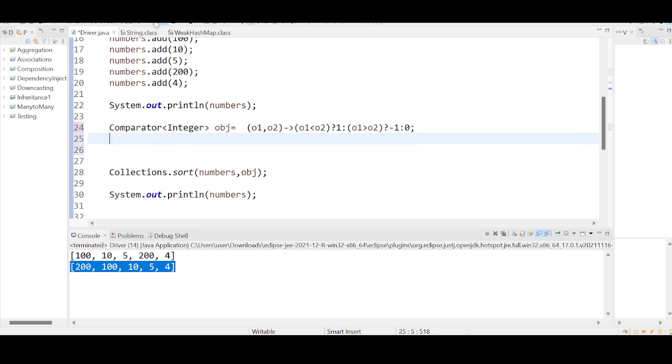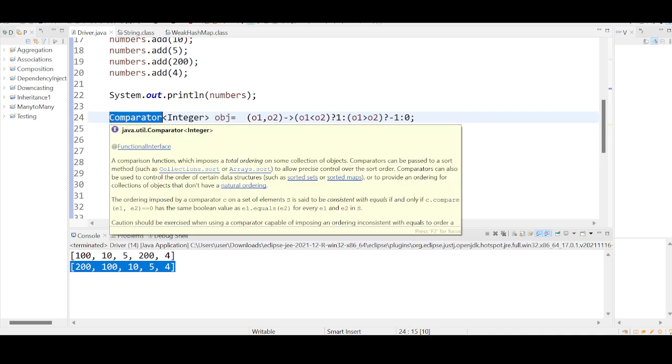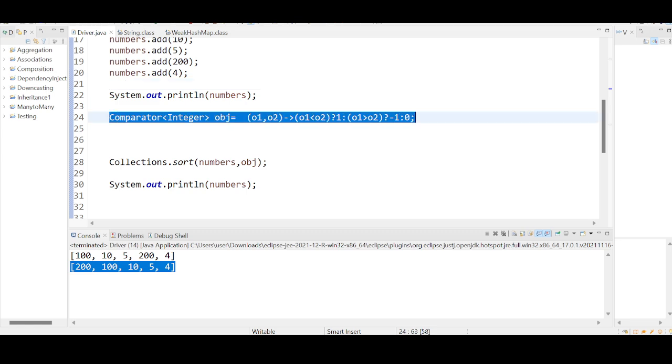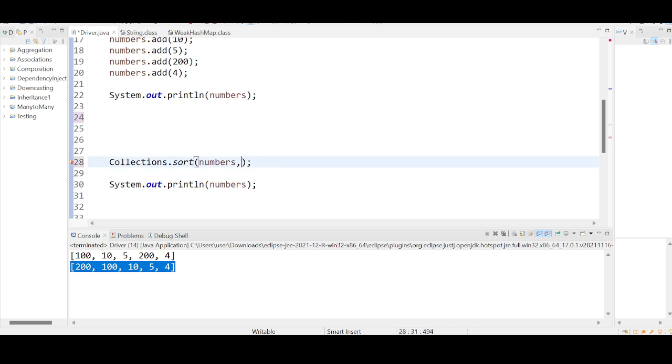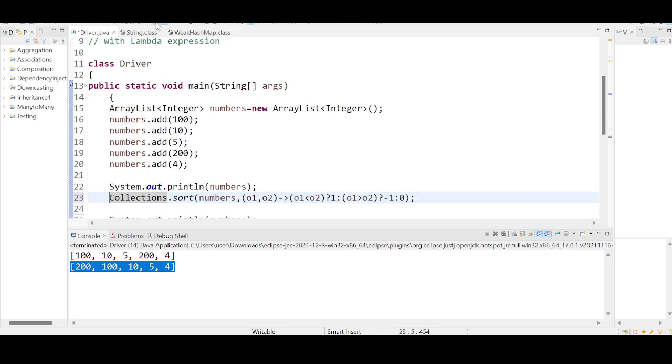If I run this code, I have to get the same output. And again, what you are passing here is obj. This obj is of what type? Comparator type, right? Instead of doing all this, you can directly pass this line of code by removing all this. Just pass the value directly here. That's it. Same output. You are customizing the sorting order by using Comparator.